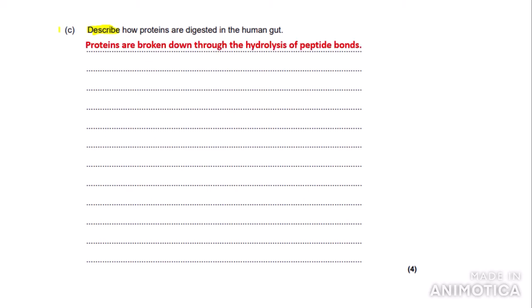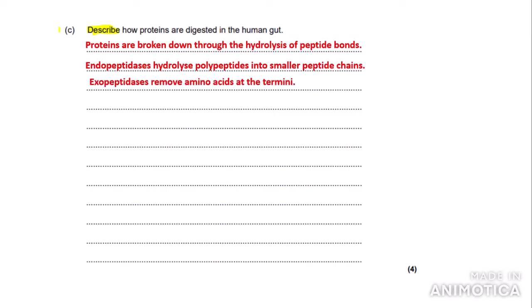Proteins are broken down through the hydrolysis of peptide bonds, which kind of gives your background into the digestion process of proteins. And now you need to delve more specifically into the types of proteases. So endopeptidases hydrolyze polypeptides into smaller peptide chains by breaking the middle peptide bonds. Exopeptidases remove amino acids at the termini, and dipeptidases hydrolyze dipeptides into 2 amino acids.